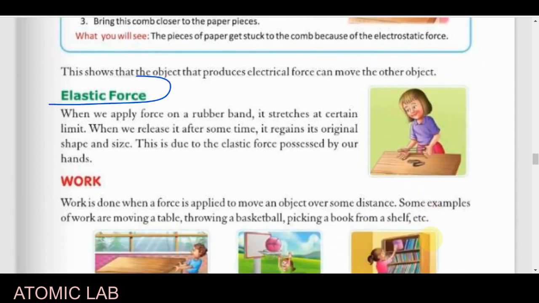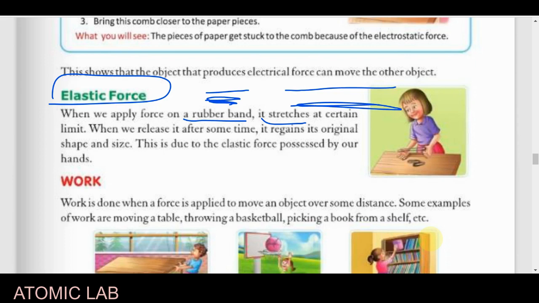Now the next type of force is elastic force. Elastic force, we generally use it for a rubber band or those objects which can easily stretch. Suppose this is a rubber and if we stretch it, what will happen? The size of the rubber will increase. This is the unstretched rubber and this is the stretched rubber. If we stretch it, a kind of force is also exerted. If we leave it, what will happen? It will regain its original size, its original place.